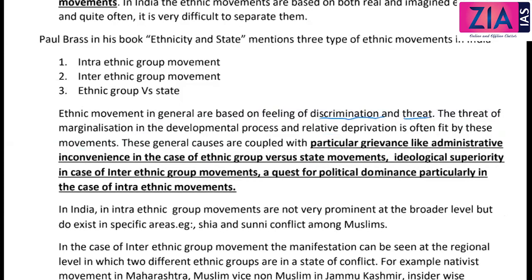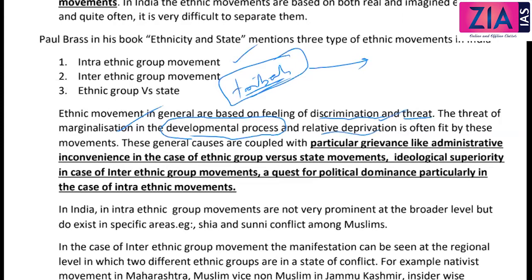Okay, so marginalization in the developmental process means the benefit of the development is actually not reaching some section, some ethnic group, especially when we talk about tribals. Tribals are also part of an ethnic group, right? They are the real ethnic group, because they have some commonality, a common culture and many things. So towards the end, I will discuss tribal movement also as part of ethnic movement, because they are the real ethnicity. The pure example of ethnic movement is actually tribal movement. And relative deprivation is often felt by these movements.